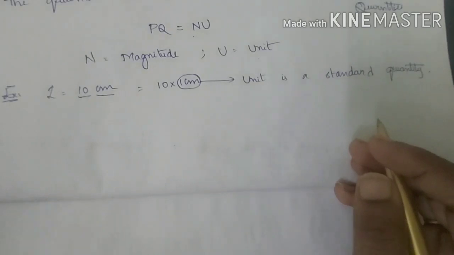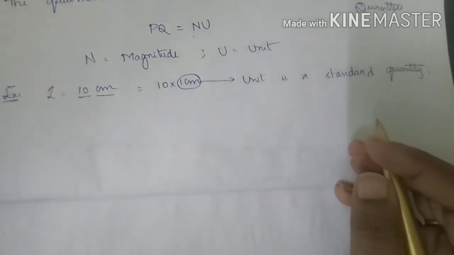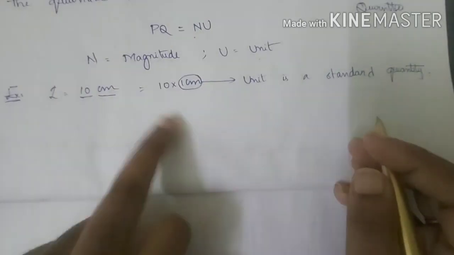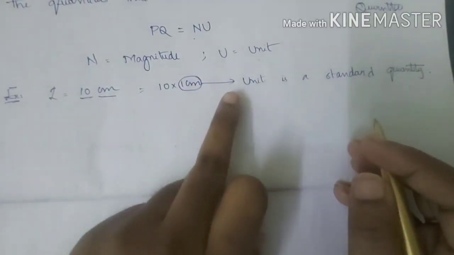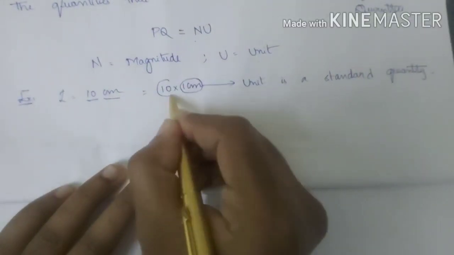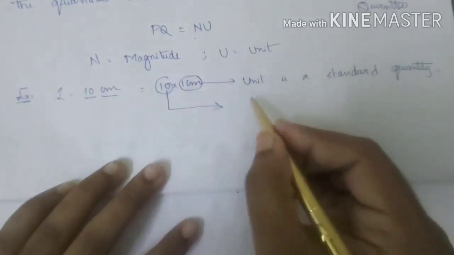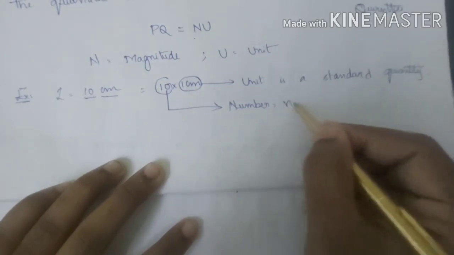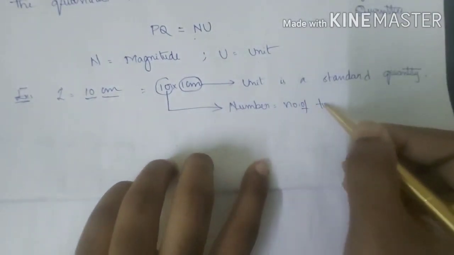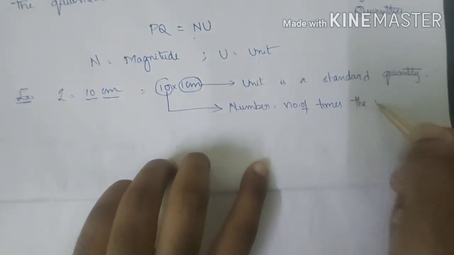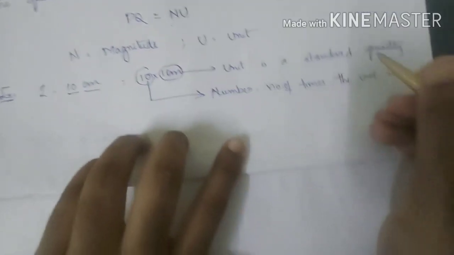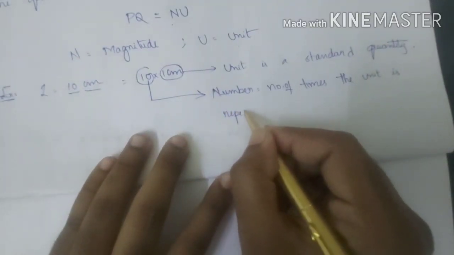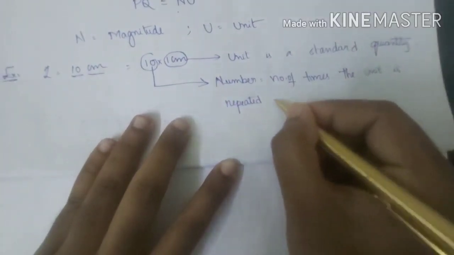If you are taking another system of units, according to CGS, MKS and FPS, that will change. Here I'm just taking 1 centimeter. The unit is a standard quantity, whereas the number N is nothing but the number of times the unit is repeated in a physical quantity.